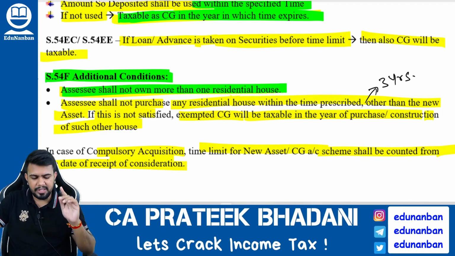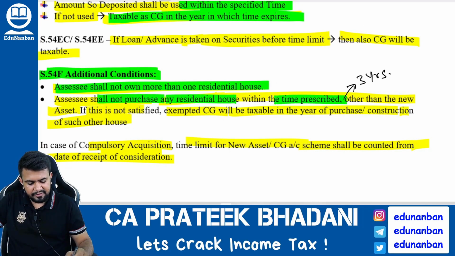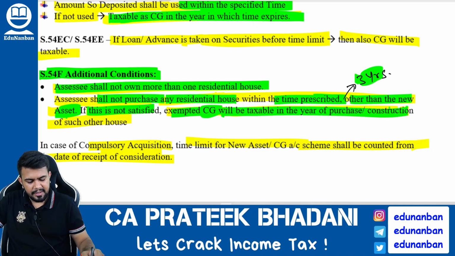Assessee should not own more than one residential house. Next, assessee should also not purchase any other residential house within the time period, that is 3 years, other than the new asset. If this condition is not satisfied, then the exempt capital gain will be taxable again in the year of purchase or construction.